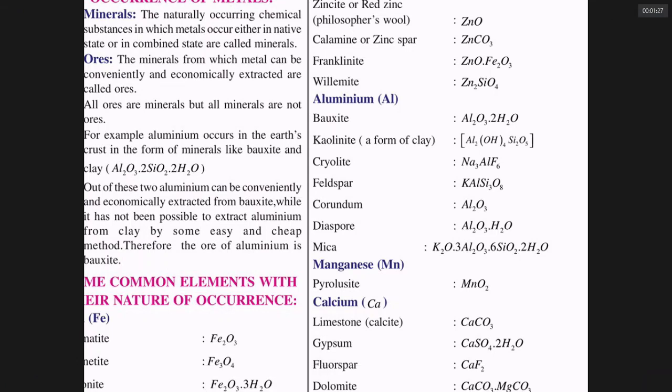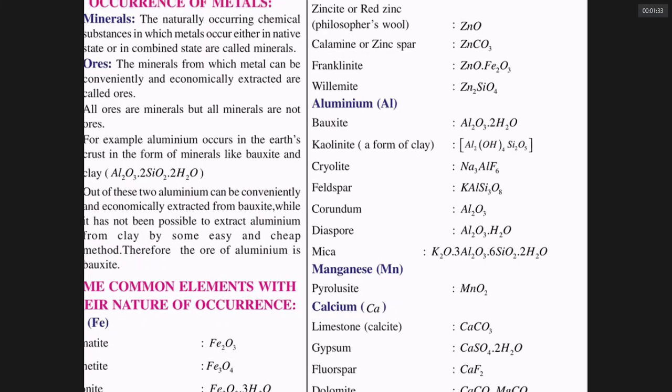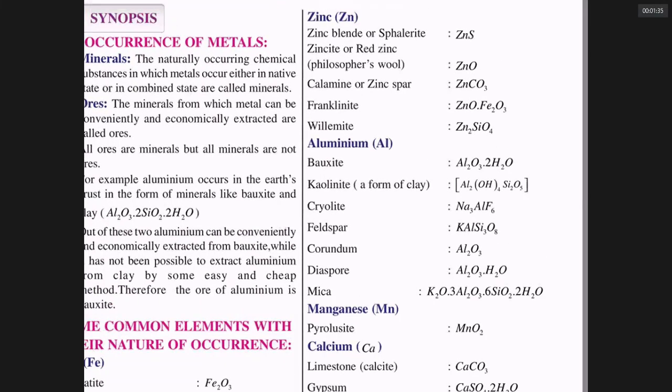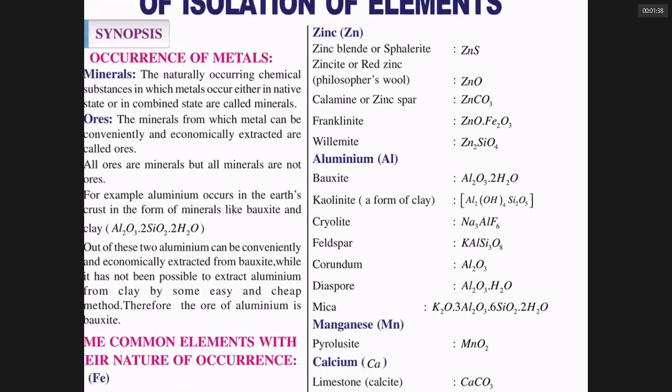Froth flotation is only for sulfide ores. Bauxite cannot be concentrated by froth flotation. And zinc blende is ZnS, that can be concentrated by froth flotation. This type of question you can answer only if you know some of the words.